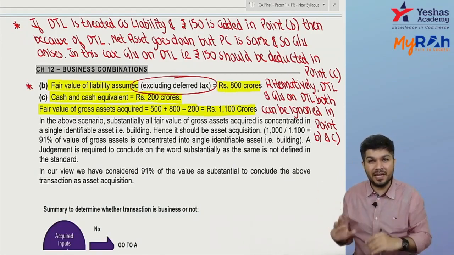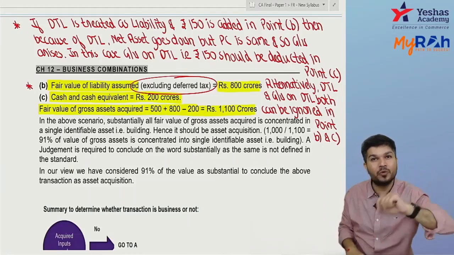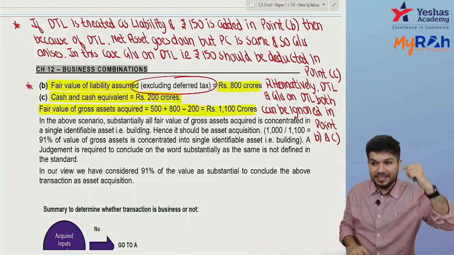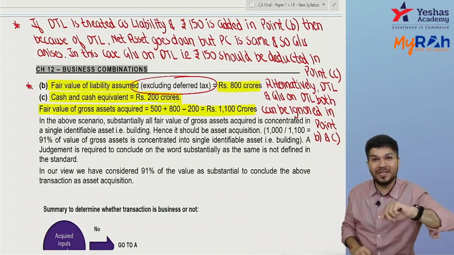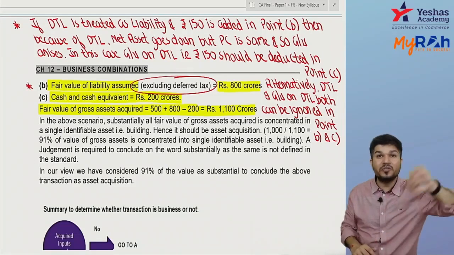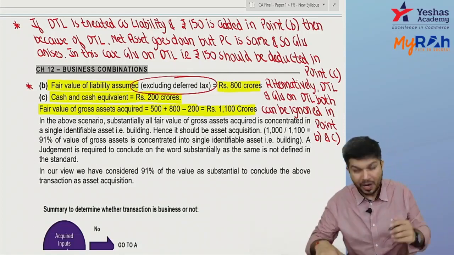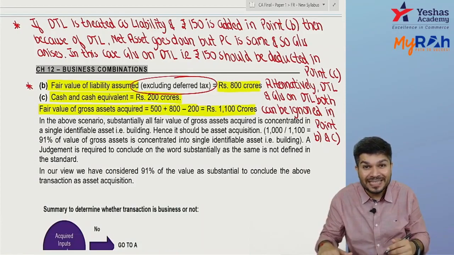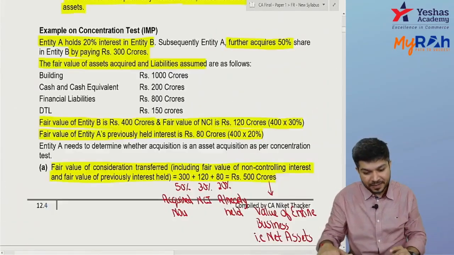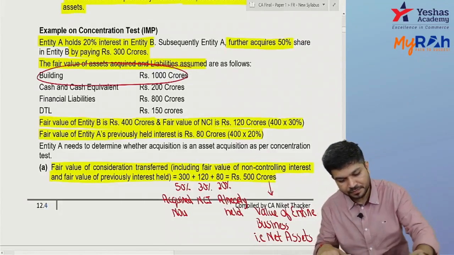तो उसको minus करना है. And DTL was not taken in liability, so goodwill on DTL don't deduct. If you consider DTL in liability, then you have to deduct 150 as goodwill on DTL also. So 150 added above, 150 deducted, or you ignore. ठीक है. Now, out of your 1100 crore gross asset, can I say building itself is 1000?